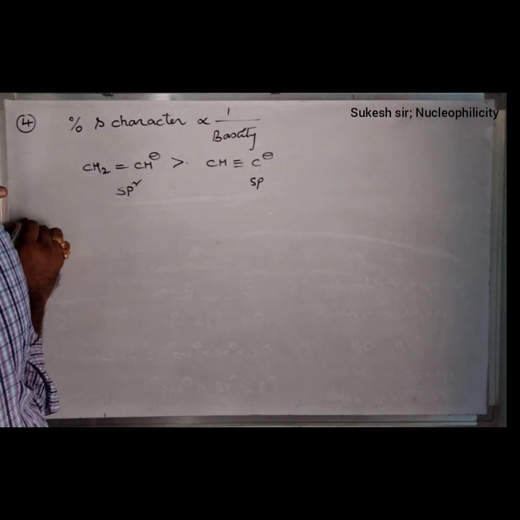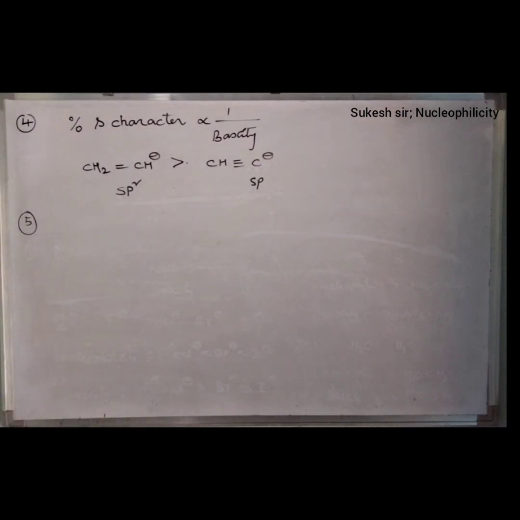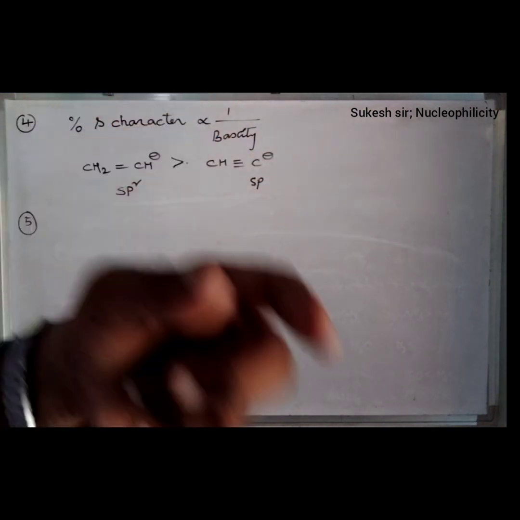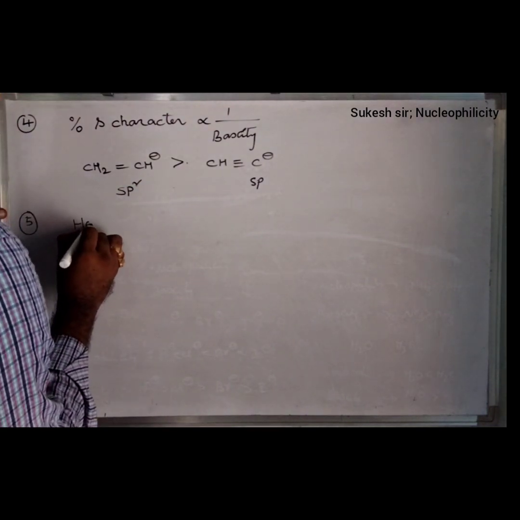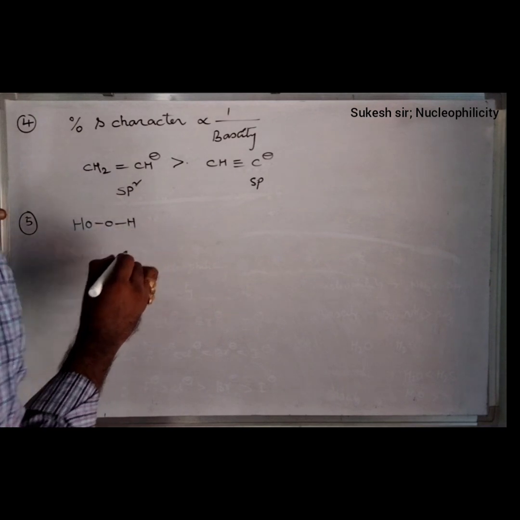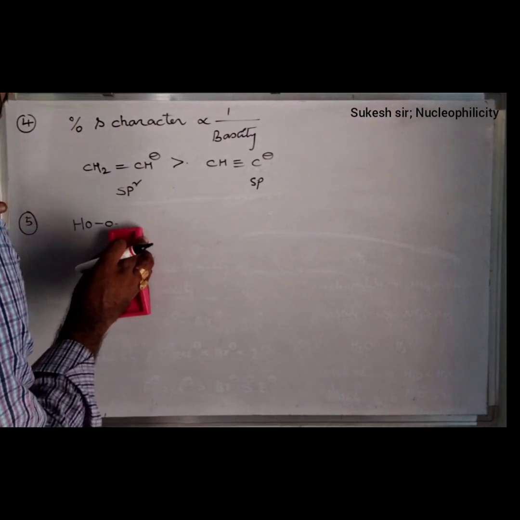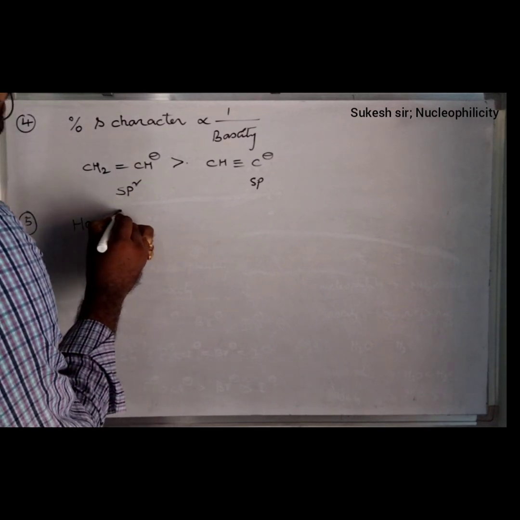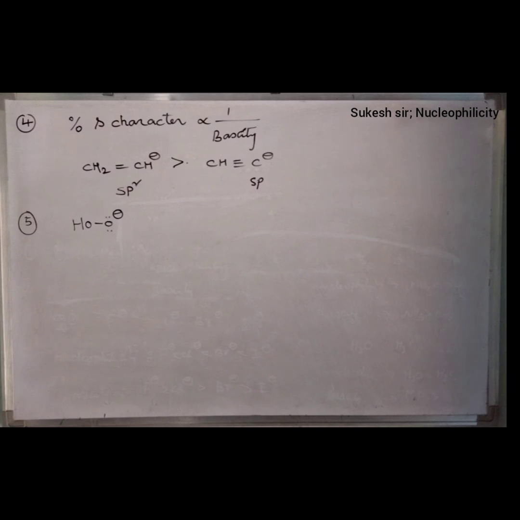Last, one more important topic to understand nucleophilicity and basicity properly. If a nucleophilic center has a lone pair of electrons as well as a negative charge. If I take the peroxide HOOH, this is called what? Hydrogen peroxide. If I remove the proton here, then automatically it is having a negative charge and also having a lone pair of electrons.